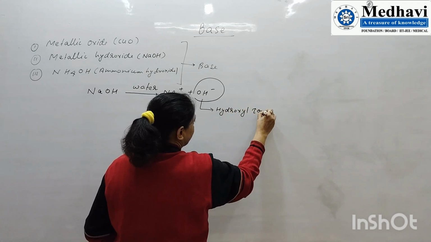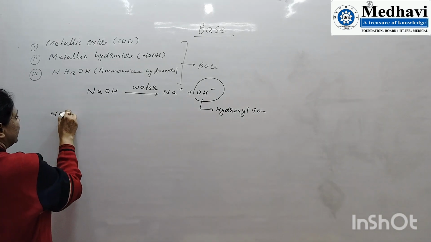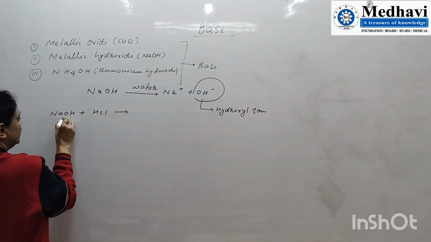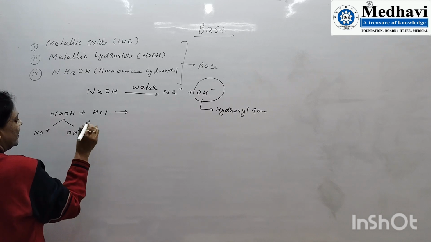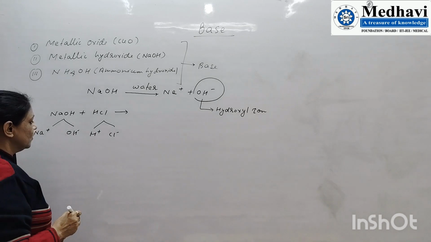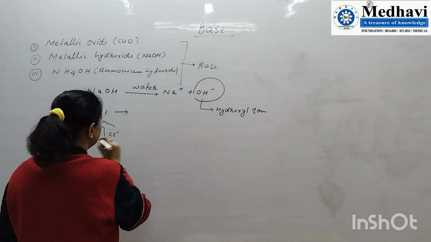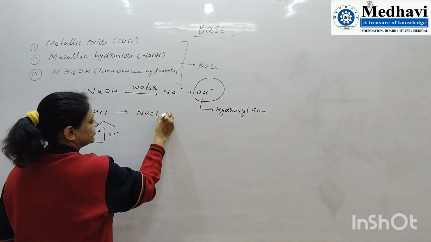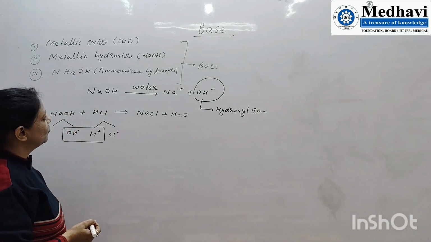Suppose you have taken NaOH with an acid, HCl. Here NaOH gives Na plus and OH minus, and HCl gives H plus and Cl minus. So this OH and H combine to give water, and this Na plus and Cl minus combine to give salt. This is the first point.